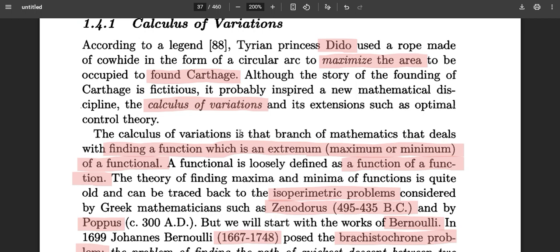We know that in basic optimization we are minimizing or maximizing a function and finding a value which minimizes or maximizes it. Here, a functional is a similar setup. It is a function of a function, but in order to find the maximum or minimum we are finding a function.